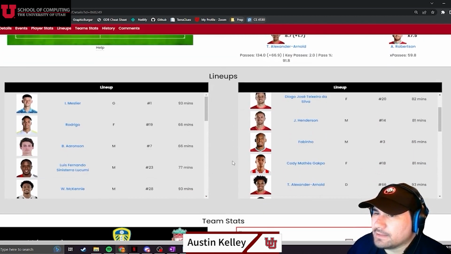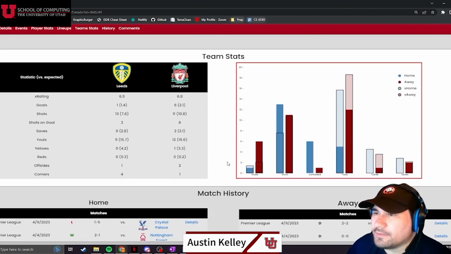Following that, we have the lineup section, which shows us what we saw in the field with some other information such as position and number, for example. After that, we have the team stats section, which shows us some stats for each team versus what we expected them to get.